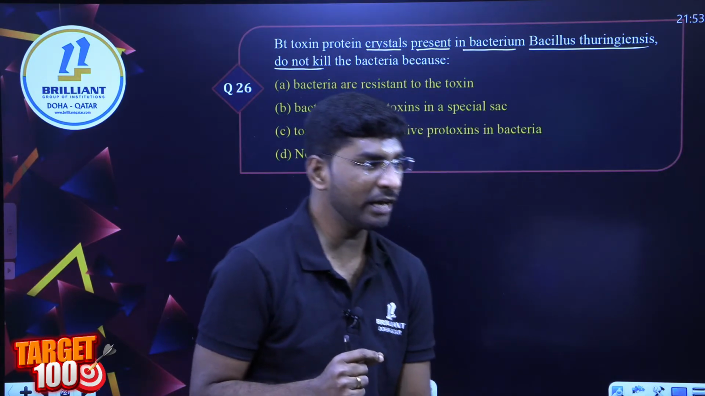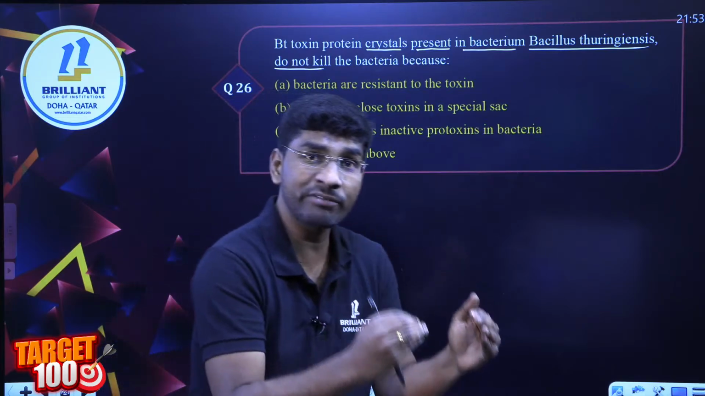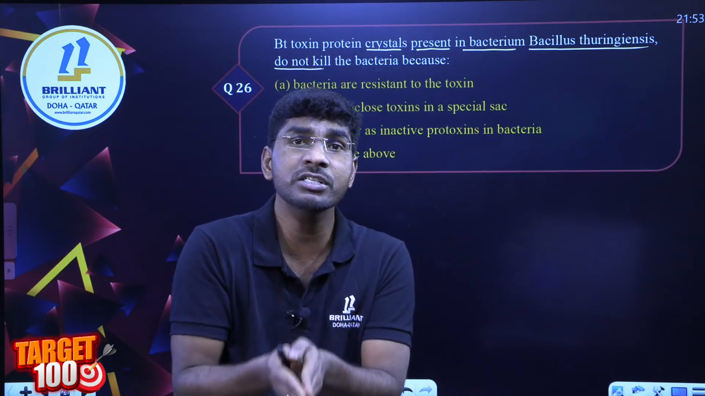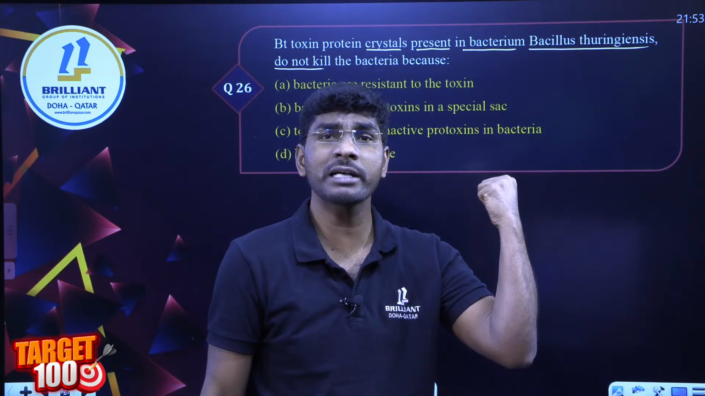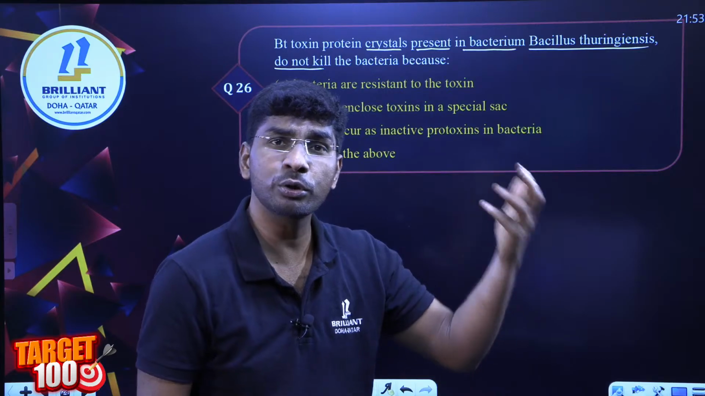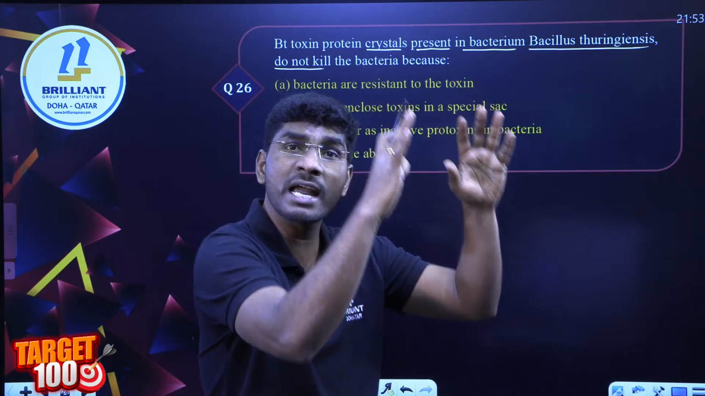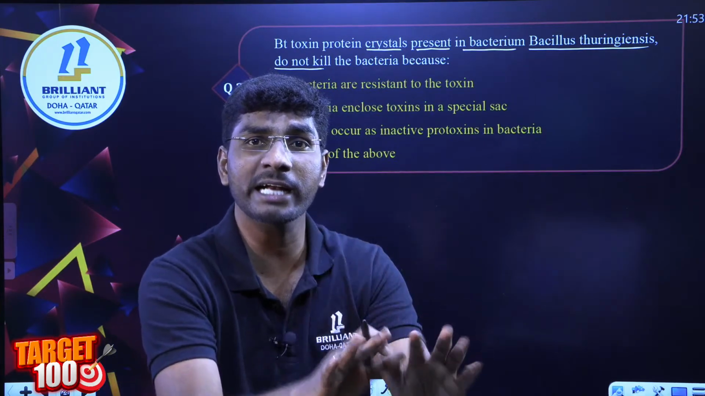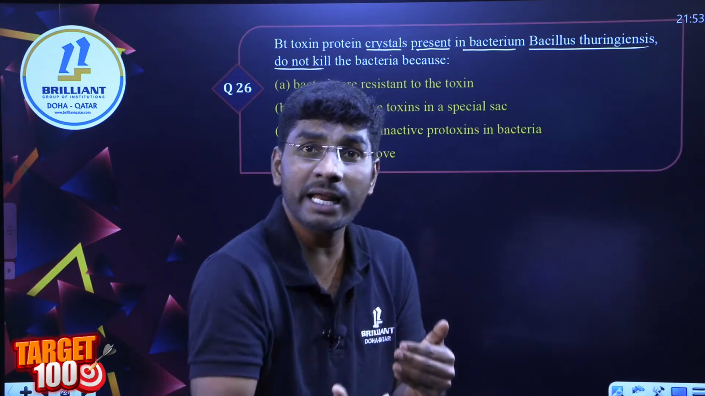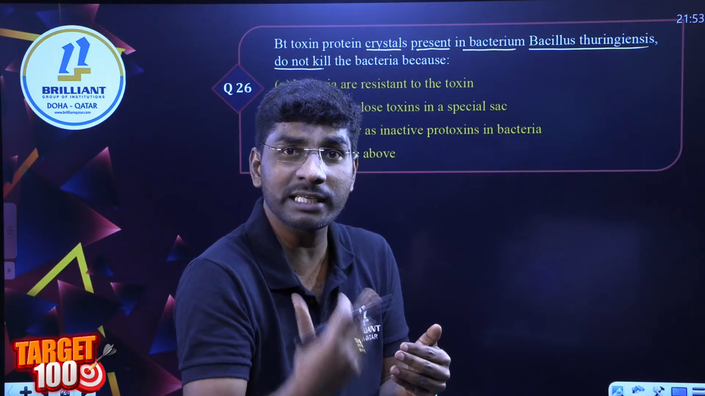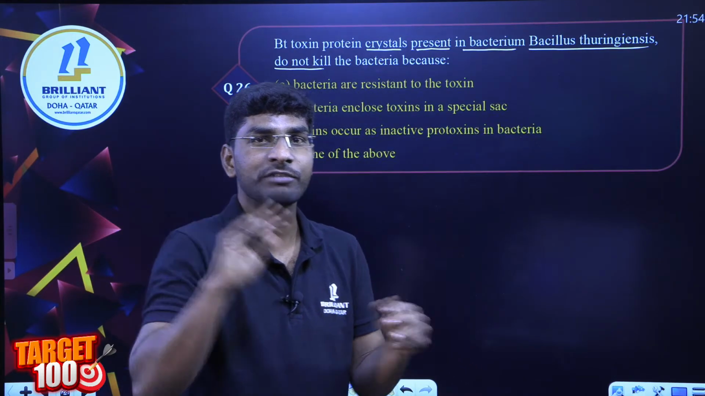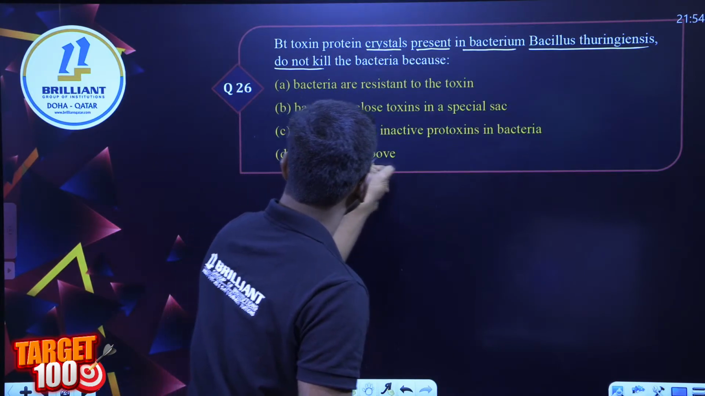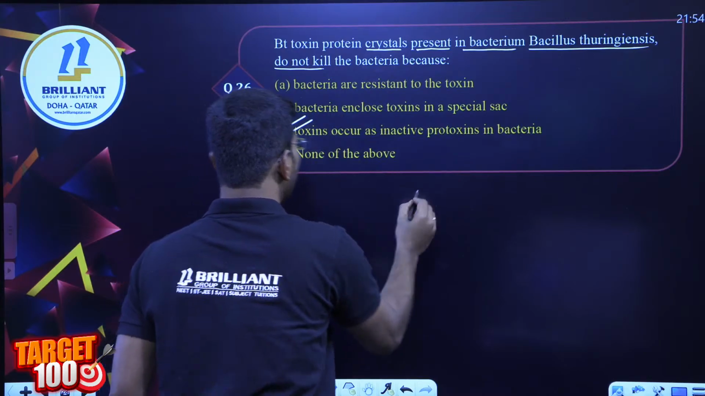Very good, absolutely. Because for the activation of this Cry protein, alkaline pH is required. Where is the alkaline pH in bacteria? There is no alkaline pH, so it remains inactive. Bt toxin is inactive in the bacteria. But once it gets activated in the gut of insects and caterpillars, khatam, they will be killed. So what is the answer now? Toxin occurs as an inactive protoxin. Option C.